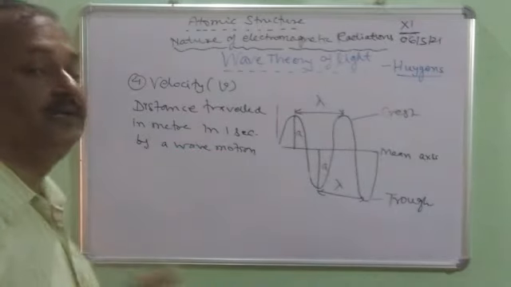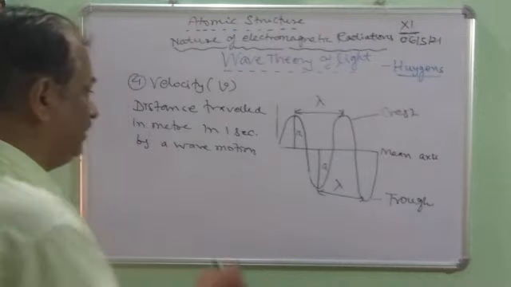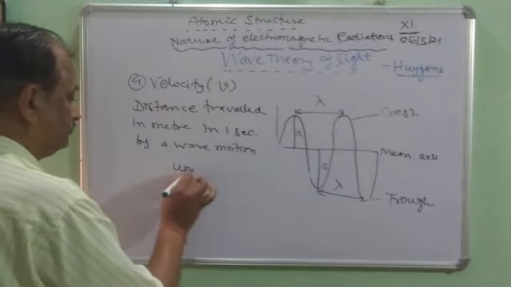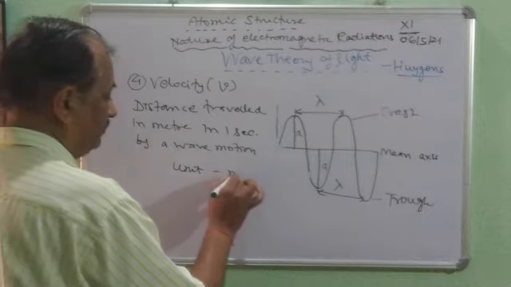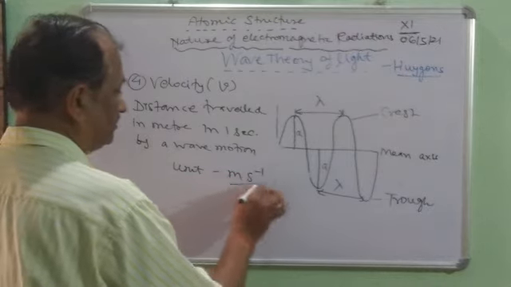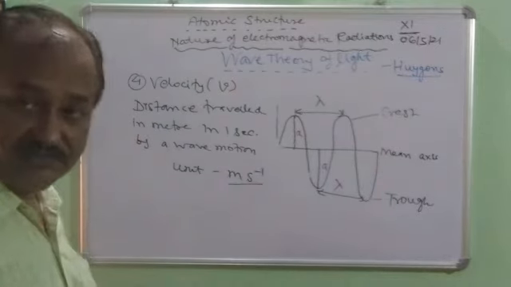So simply the unit will be meter per second, or meter inverse.